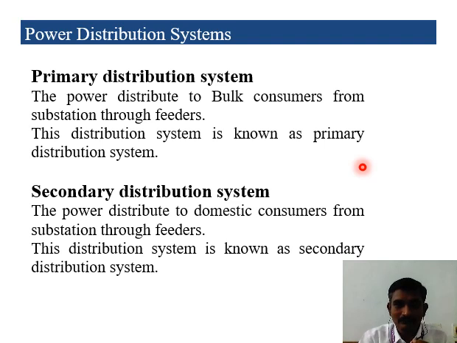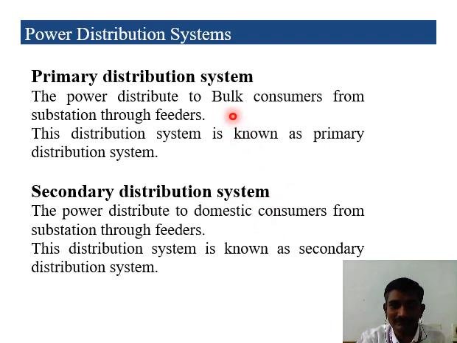In the primary distribution system, we give the power directly to bulk consumers, like industry. If we are directly giving 11 kV to the industries, that type of distribution is called primary distribution. We use different feeders for primary and secondary distribution. The secondary distribution system serves commercial and domestic consumers, for our houses. That kind of distribution is called the secondary distribution system.